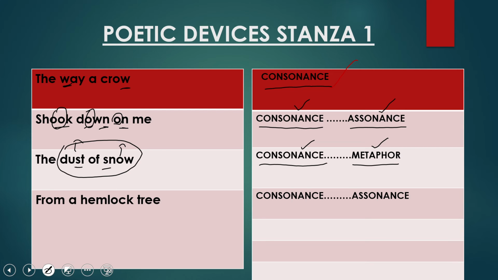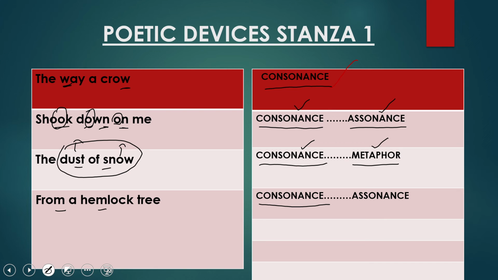Now let's find out the poetic device in the last line. "From a hemlock tree." Again, here in this last line, first poetic device which is used is consonance. And let's find out the example. "From a hemlock."